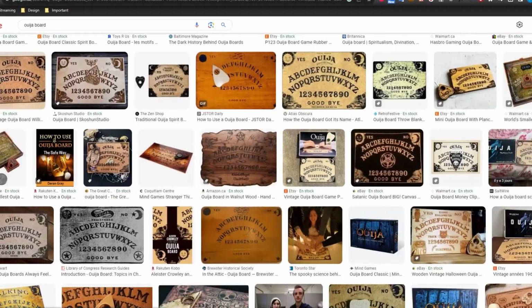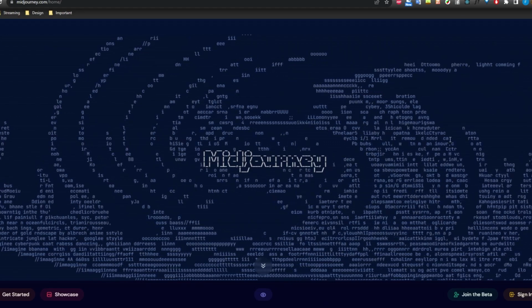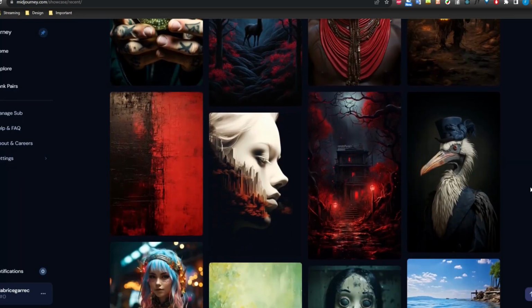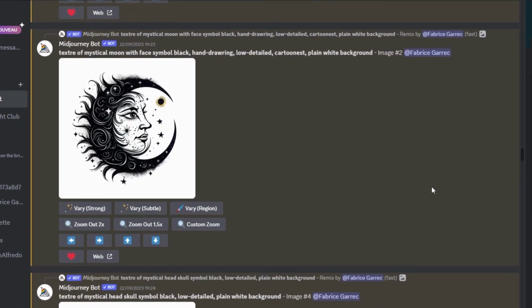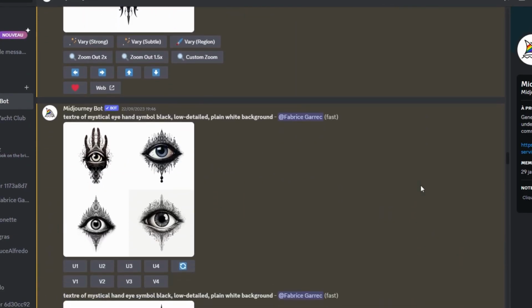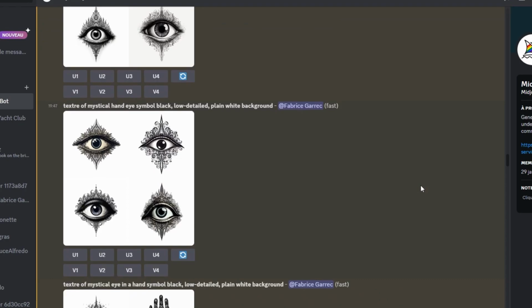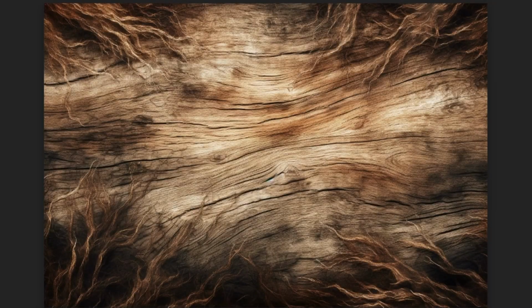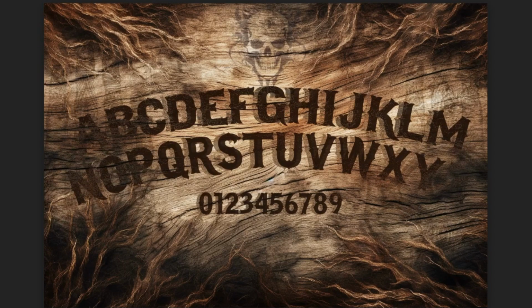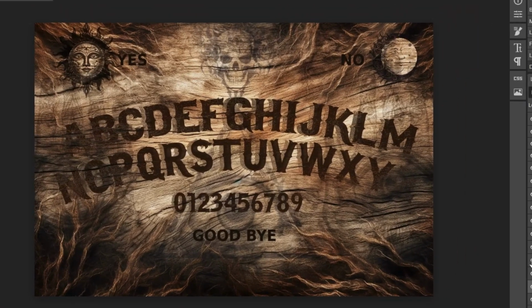So to make my own Ouija board, I use Midjourney, an AI tool, to help me with the basic elements such as the plane texture, the sun for the yes, the moon for the no, and some weird stuff that brings a dark side to the project. So much that if you browse my Midjourney profile, you'll probably think I'm a satanist. I integrated all these assets together, adjusted some colors, and finished with this awesome result.